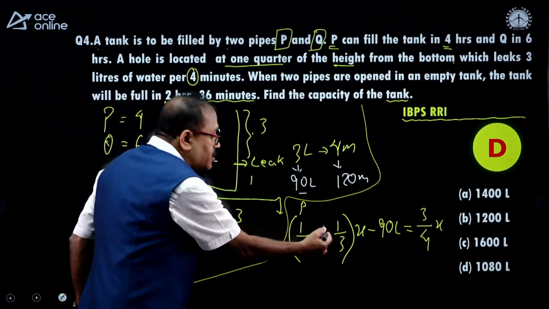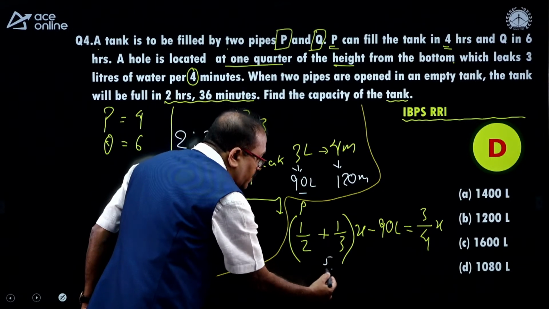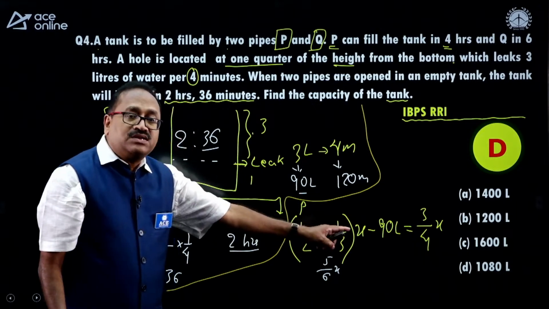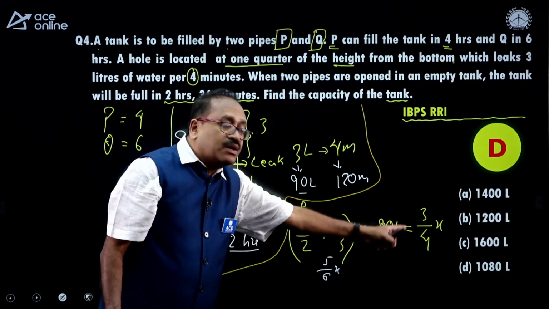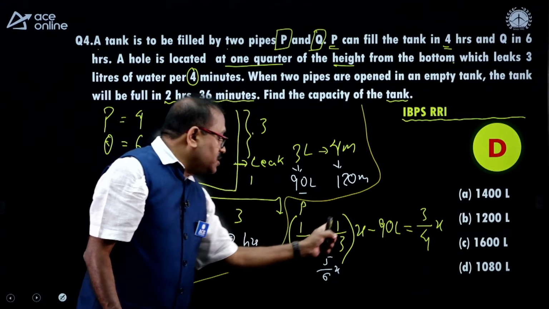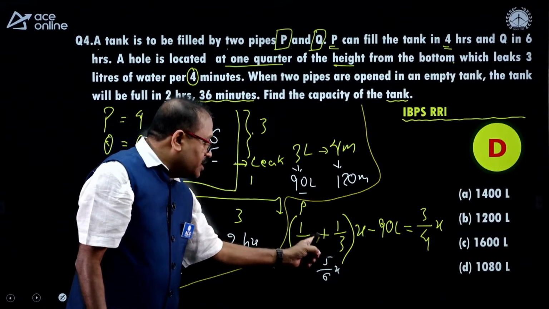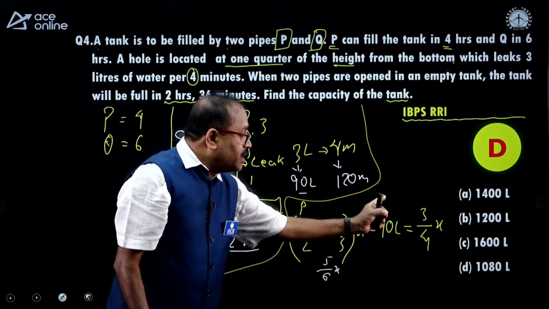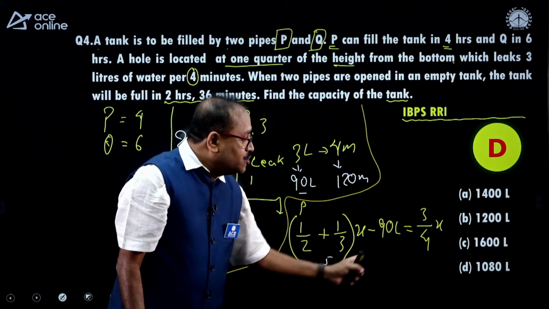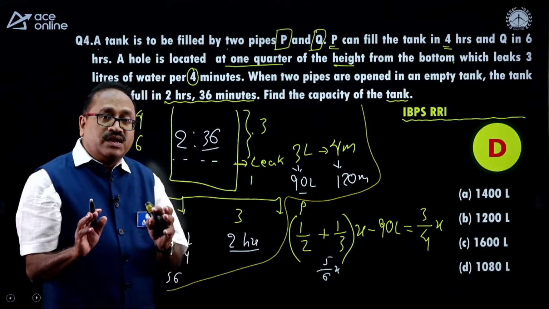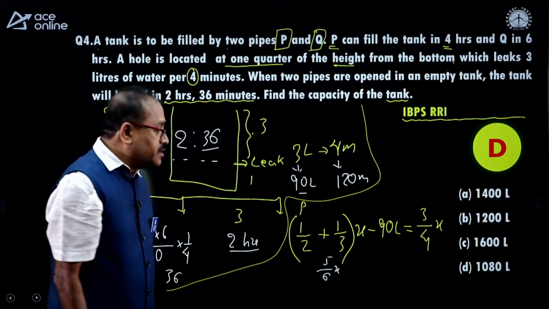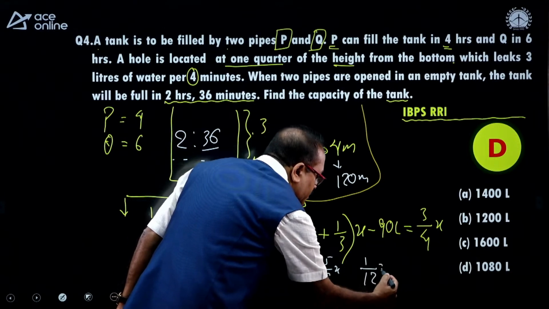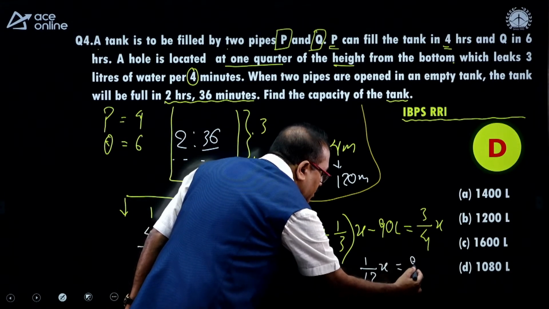So, how much am I getting over here? I am getting 5 by 6 of x. 5 by 6 of x minus 90 liters is equal to 3 by 4 of x. When you bring the 3 by 4 of x over here, then 5 by 6 x minus 3 by 4 x, you will be getting 1 by 12 x. That's right. So, this part, 1 by 12 of x is equal to 90 liters.